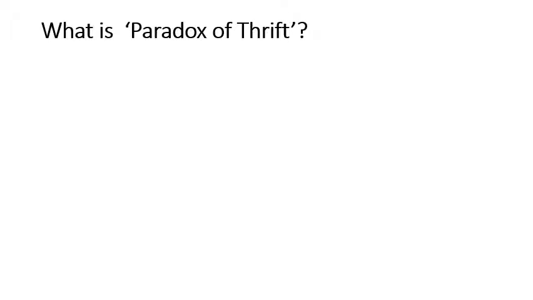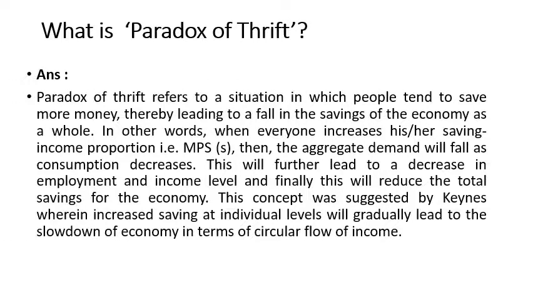Now we are going to learn one important theory, that is the paradox of thrift. In this situation, we'll find that if the economy intends to save more money, then consumption is less and savings are more. What will happen?